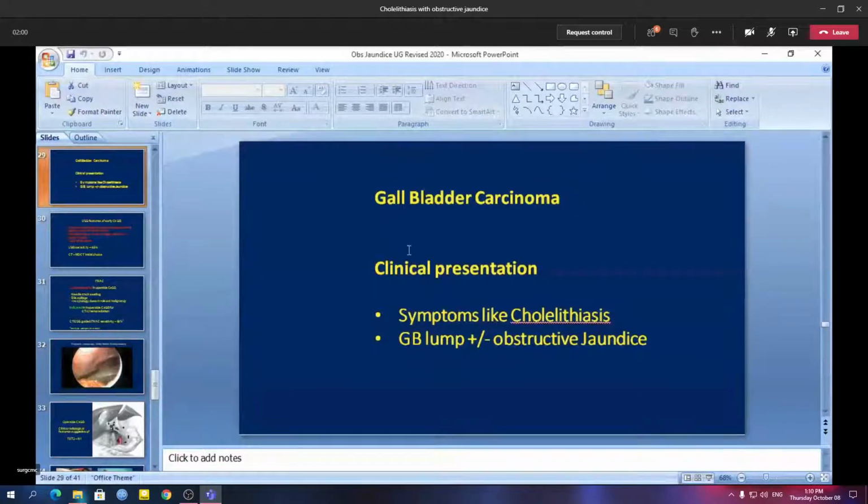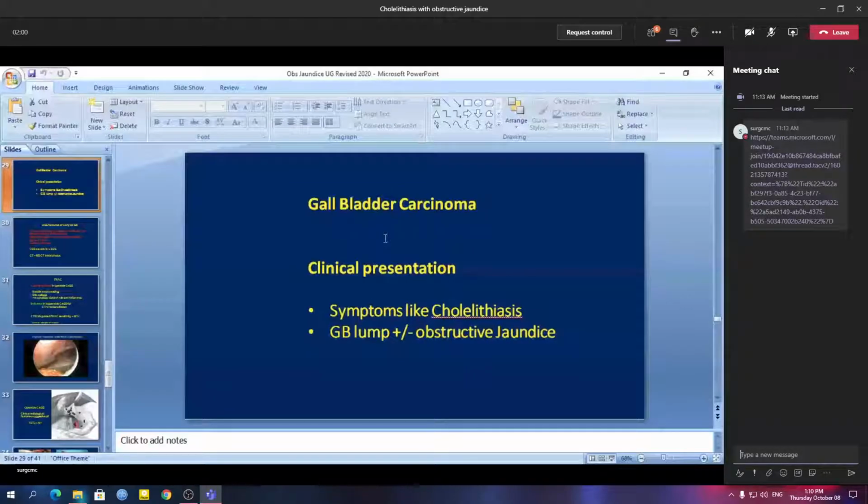Gallbladder carcinoma as such is not very important for undergraduate students. However, it is good to know a little bit about it, because if your long case is a gallbladder carcinoma, you might be asked a few questions on it. I think it is already a very lengthy lecture, and I think you are lacking concentration, so I am skipping this part, but do remember, and in your free time read a few lines about gallbladder carcinoma.